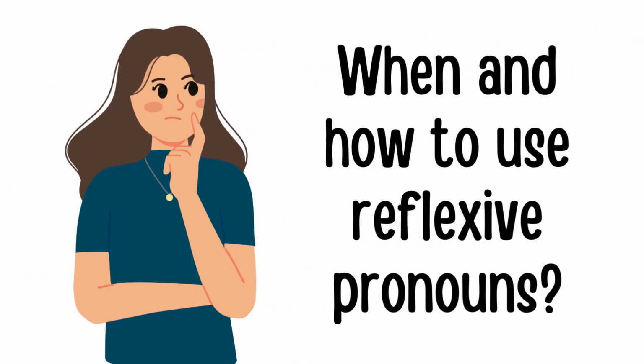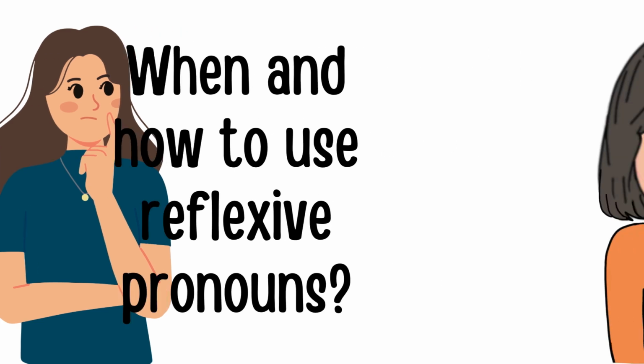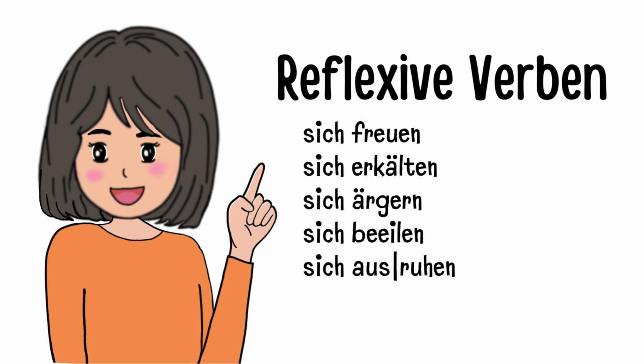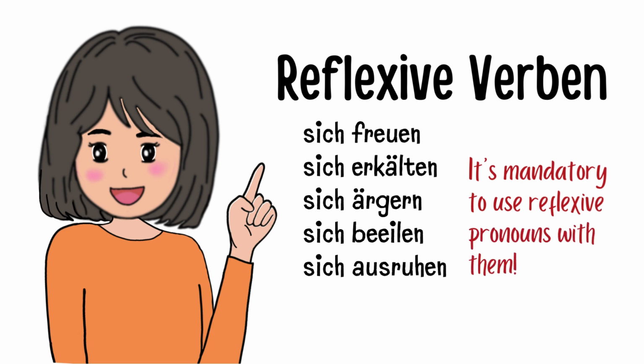Now we know what reflexive pronomen are, right? But when and how do you use them? There is a group of verbs called reflexive Verben. Some of them are sich erkälten, sich ärgern, sich freuen, sich ausruhen, sich beeilen. All of these verbs always have a sich before them. That's how you know that they're reflexive. Whenever you use these verbs, it is mandatory that you use a reflexive pronoun, mostly in the accusative case.